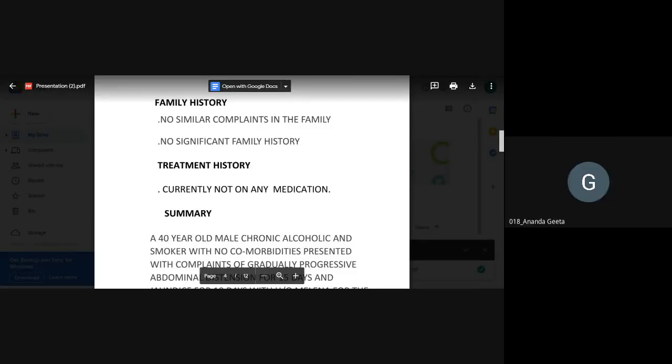Then copper metabolism related, Wilson's. So all these become very important when you have Wilson's disease: a young male who comes with hematemesis. What is the first presentation of Wilson's disease? Any idea?